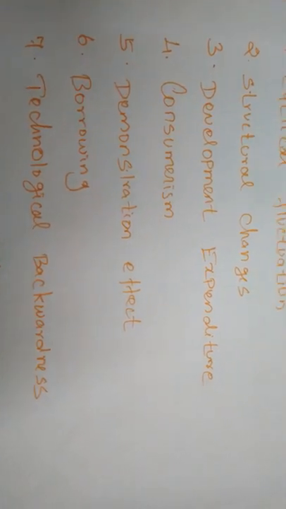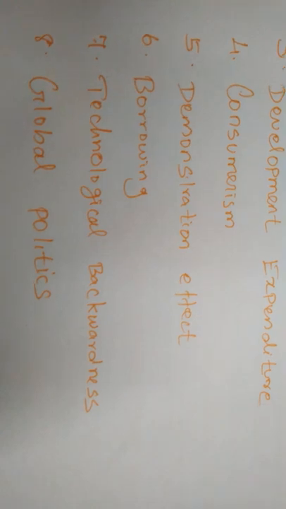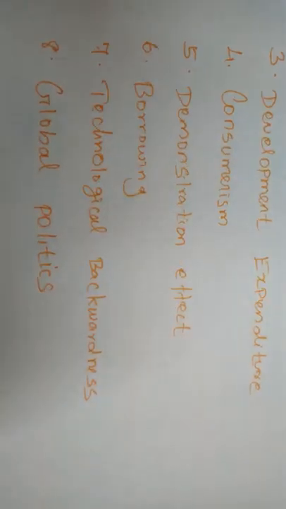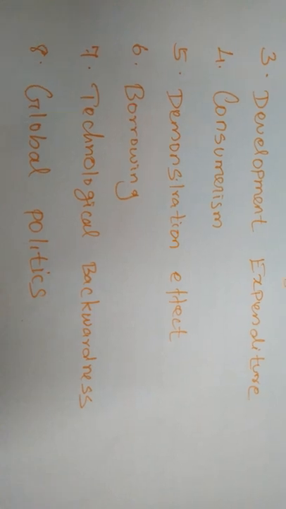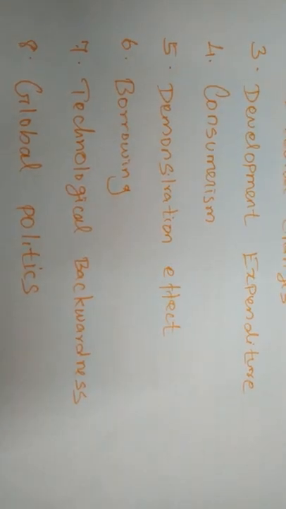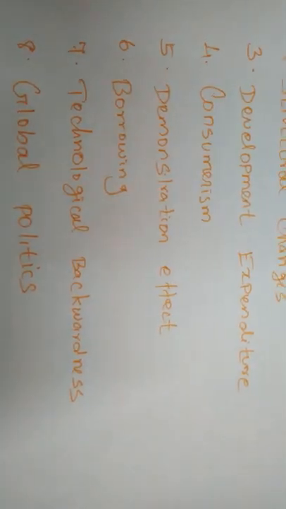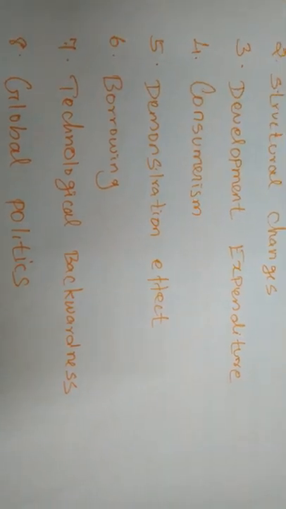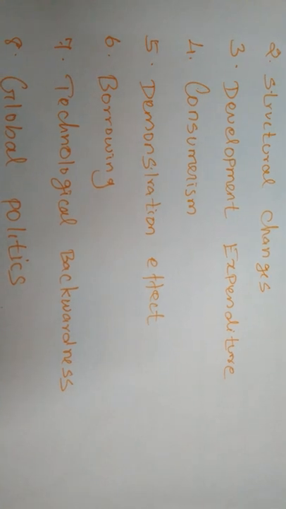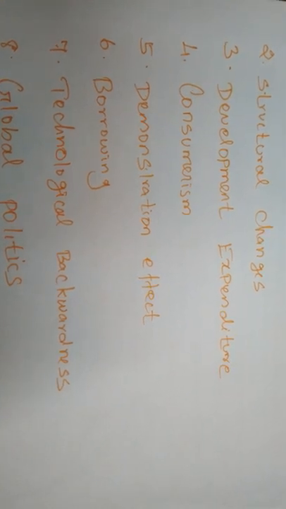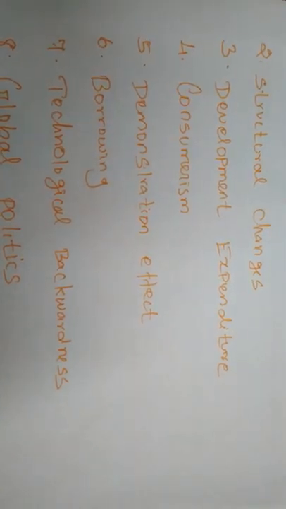Next, demonstration effect. Demonstration effect means people who want to live like another person's life. Now in developing countries, many middle class people and poor people also want to live like others.